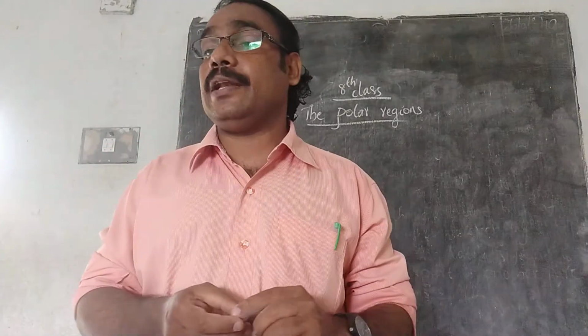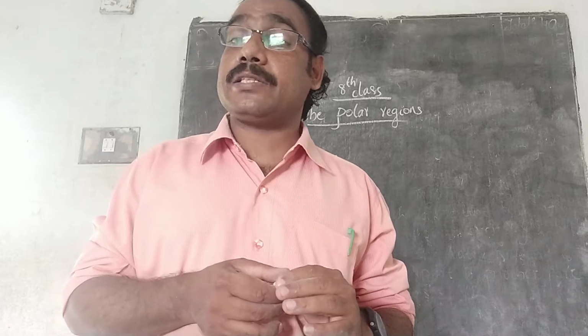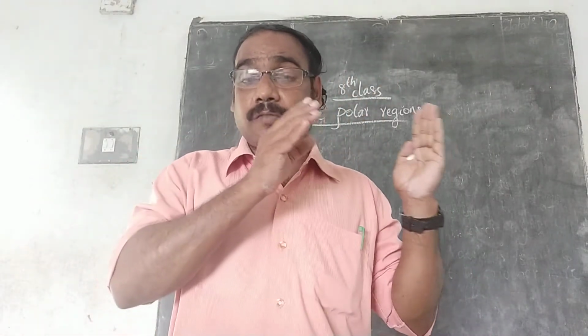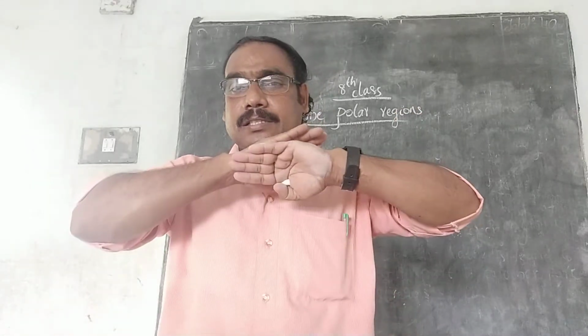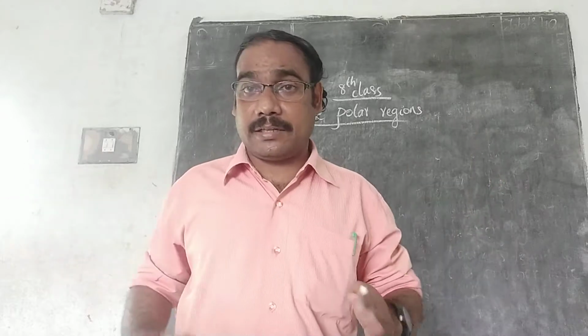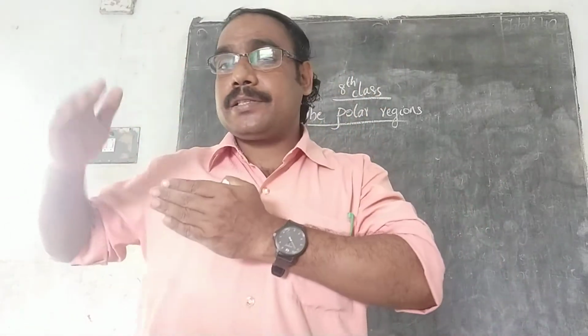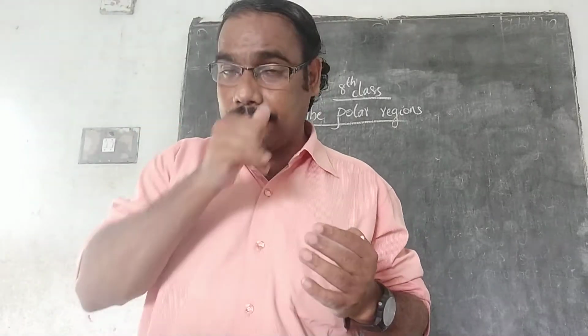During this relatively warm time, the rivers begin to melt and migratory birds come back. So, as I told, when it is full dark, October, November, December, the sun is not at all rising, full darkness. During this time, the birds used to migrate to go to other region for their life.